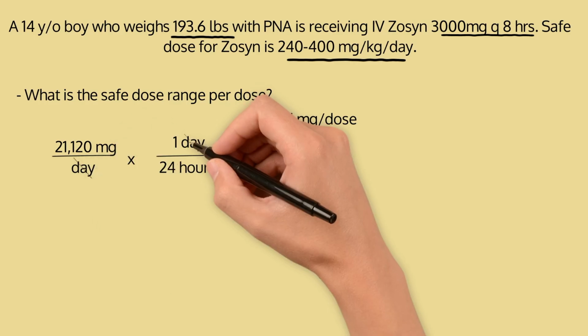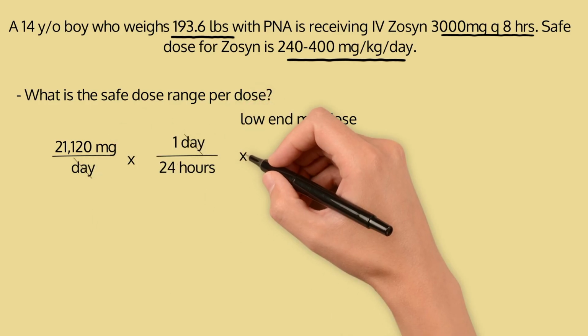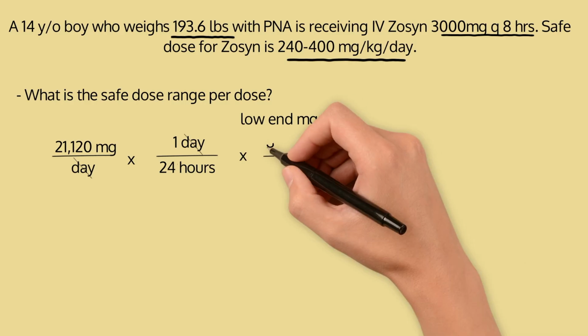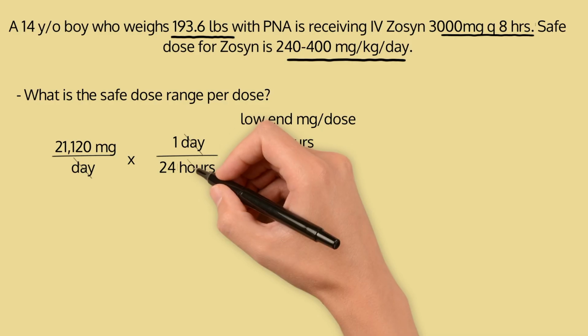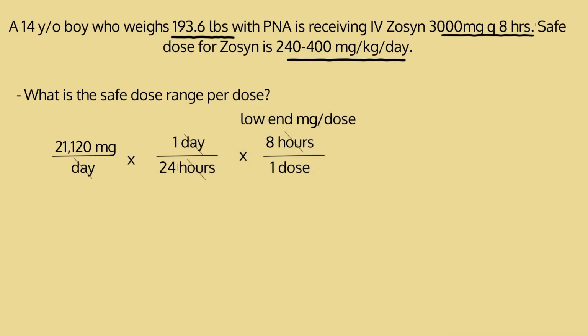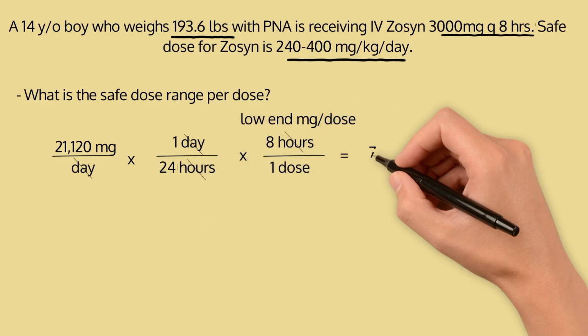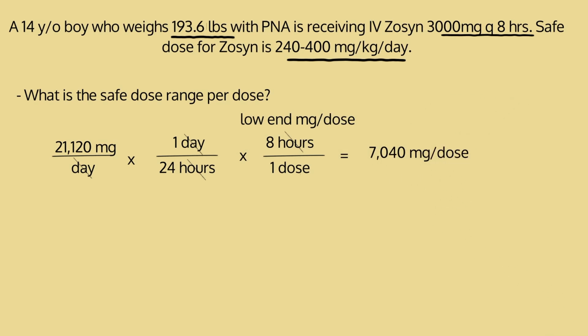And in our problem above, we know to convert out our hours to get 1 dose, they get 1 dose every 8 hours. So 8 hours goes on top to cancel out the hours. And when we cancel out our days and hours, we're left with milligrams over dose. So when doing the math, we multiply all the numerators together and multiply all the denominators together and divide the numerator by the denominator. So it'd be 21,120 times 1 times 8 over 24 times 1. And so when we do the math, we'd have 7,040 milligrams per dose.